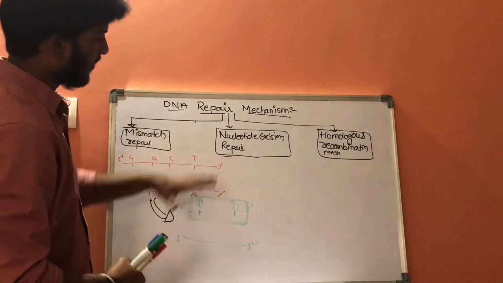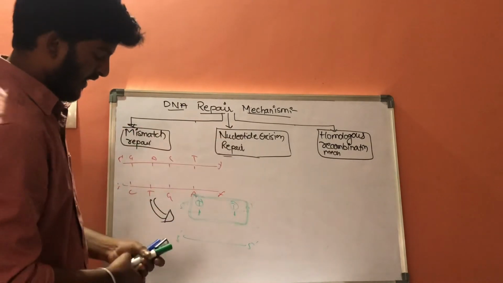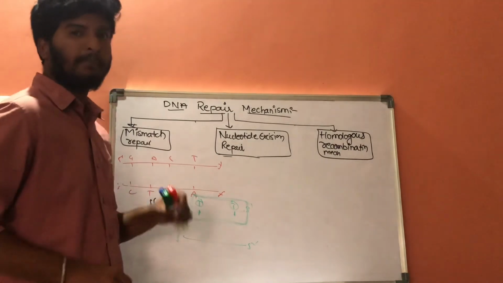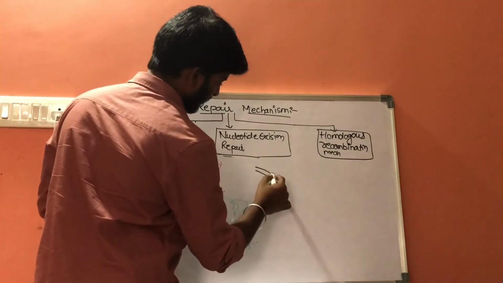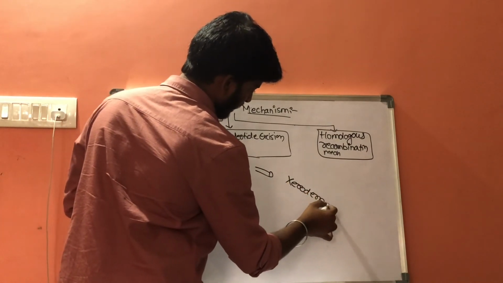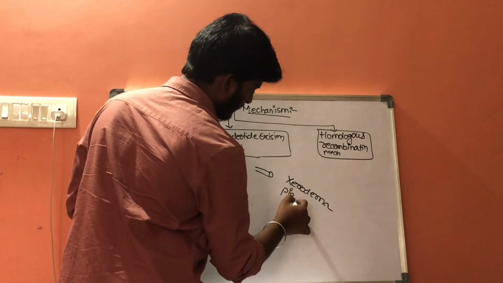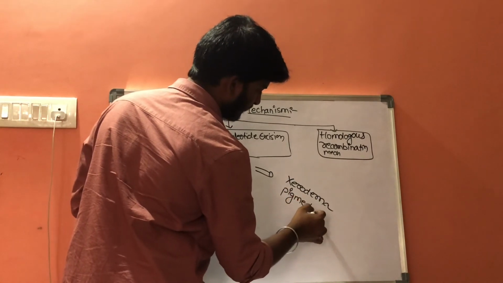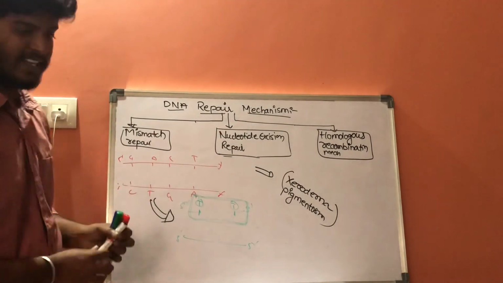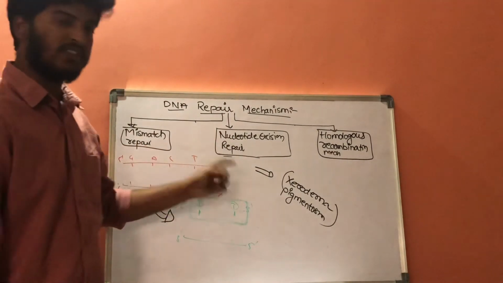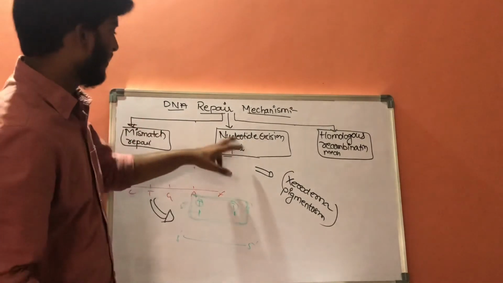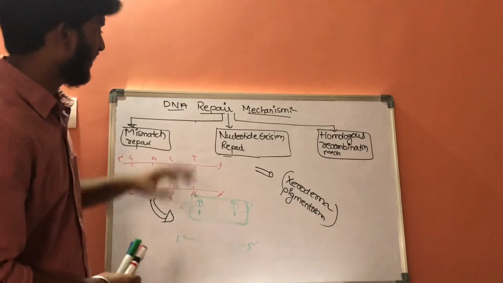If there are any abnormalities in the nucleotide excision repair, it results in a condition called xeroderma pigmentosum. Xeroderma pigmentosum is a cancer which is caused because of abnormalities in the nucleotide excision repair mechanism, that is the DNA repair mechanism.